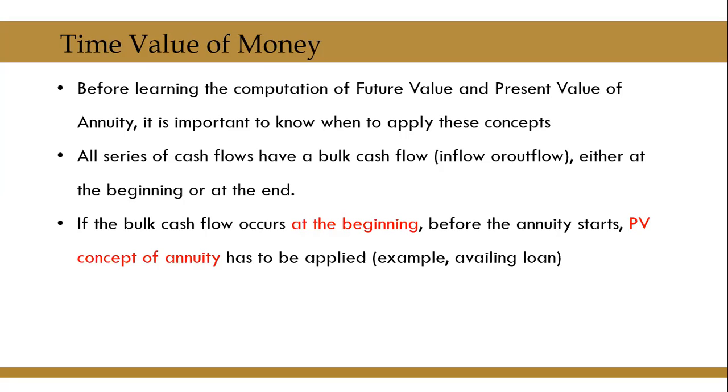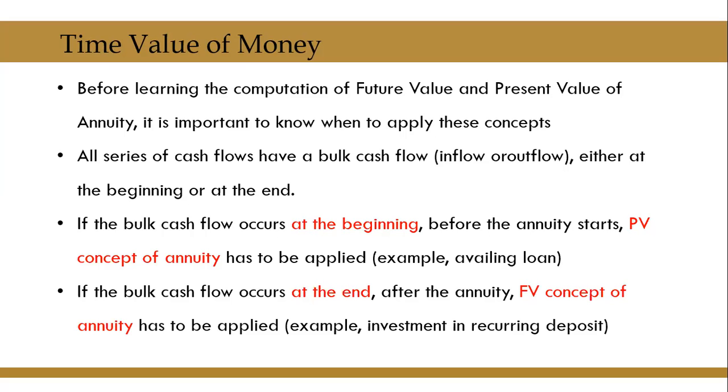For example, availing loan. What happens in a loan? A major cash flow comes today, which is followed by a series of uniform cash flows. I take 5 lakh rupees loan today, so bulk 5 lakh comes to me today. From 1 year from now, every year I will be paying equal installments to repay this loan. So bulk cash flow is today. Therefore, any concept relating to this series should be approached using present value of annuity.